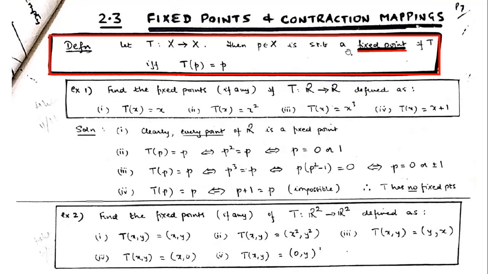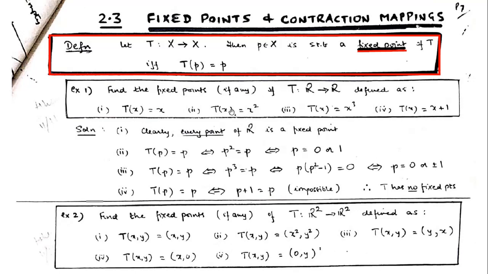So how many fixed points will there be for the identity mapping? For the identity mapping, all the points of the set will be fixed points. It is fixing all the points and not changing the image to any other point.